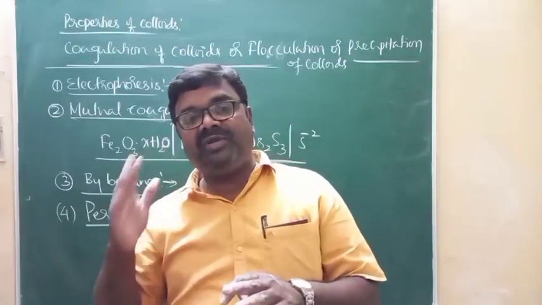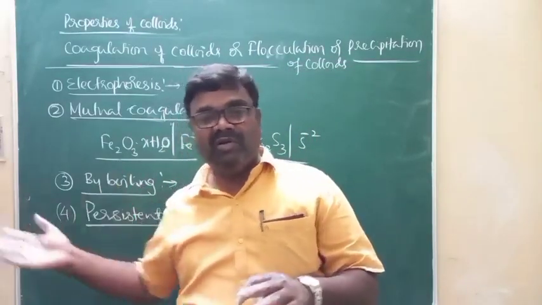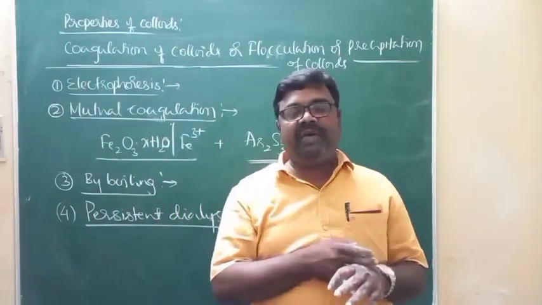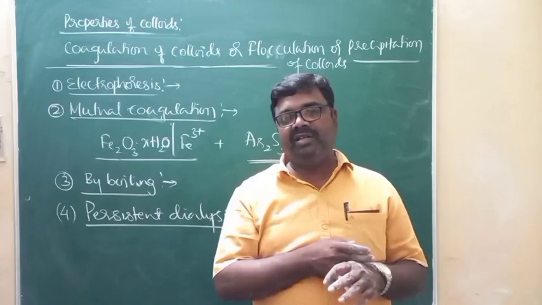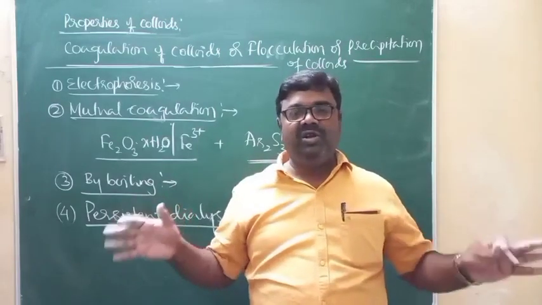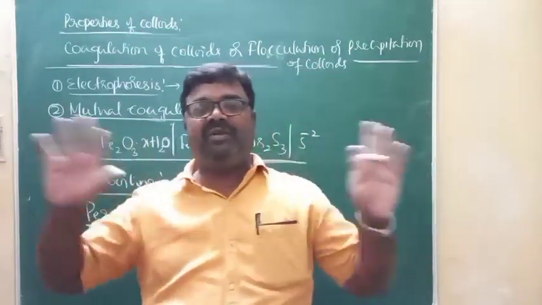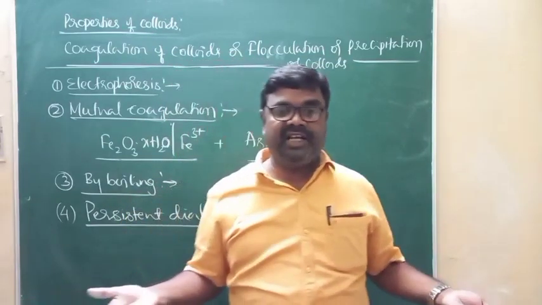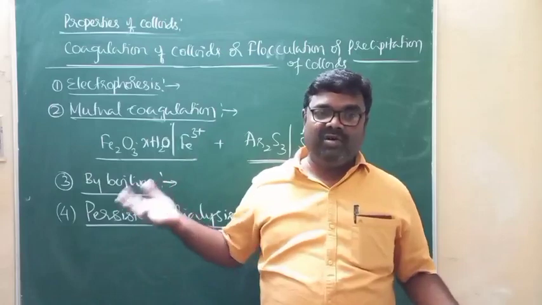Then what happens? If there are no ions, no layer of charges on the surface of colloidal particles, and thereby aggregation of colloidal particles takes place, that results in coagulation of colloids.